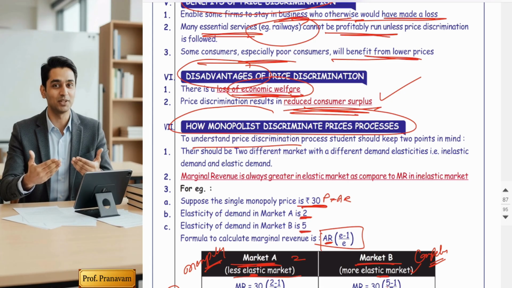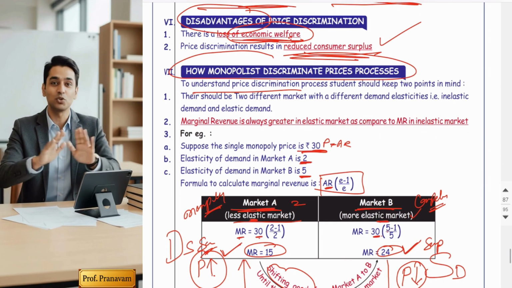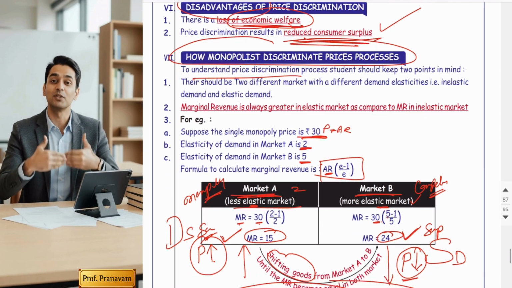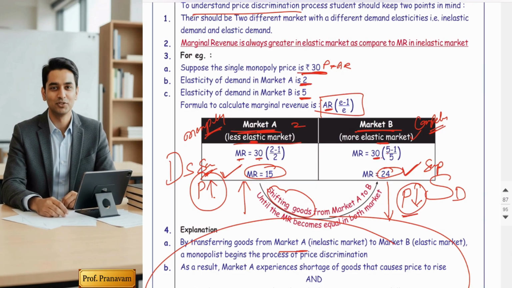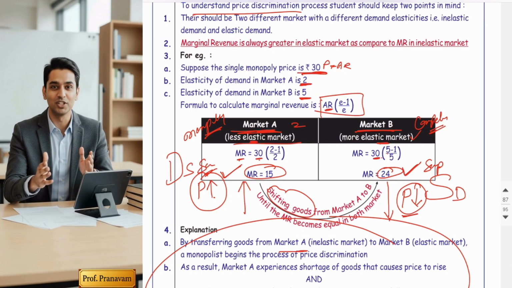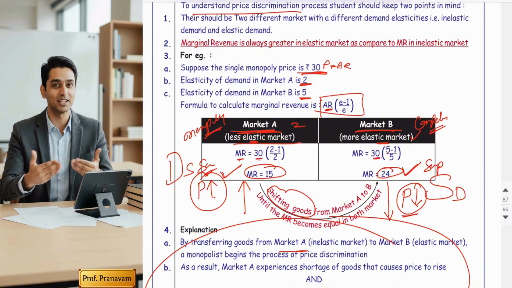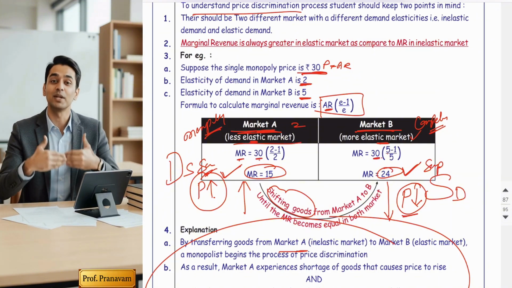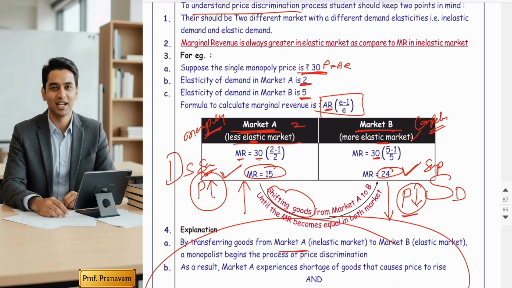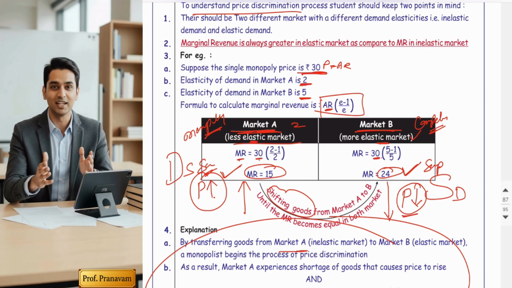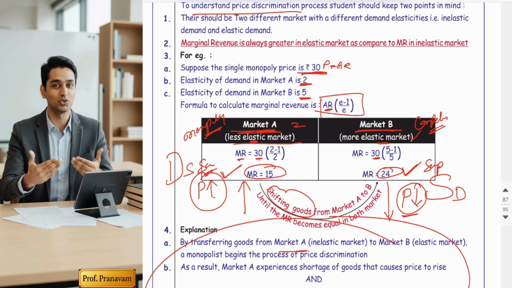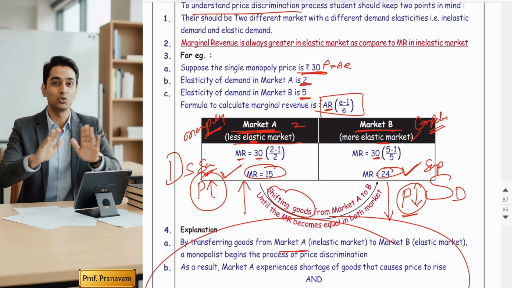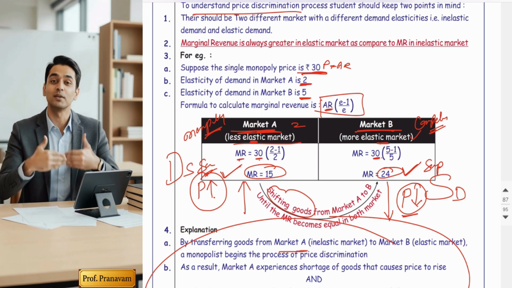So this is called fast revision. What is the process? Transfer of goods from one market, the inelastic market, to the elastic market, and make marginal revenue of both the markets equal to enjoy maximum profit. So friends, this was the entire chapter, short, simple and crystal clear, perfect for your rapid revision. So keep revising smartly and stay confident.